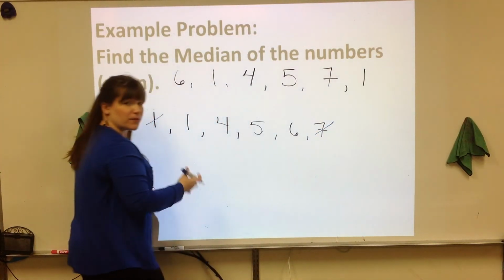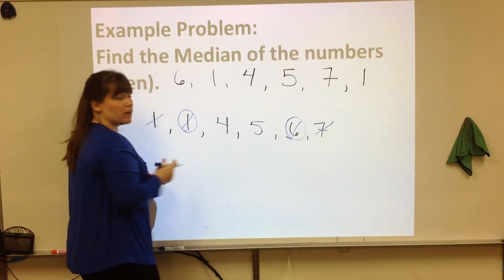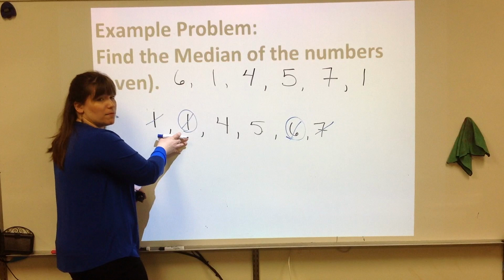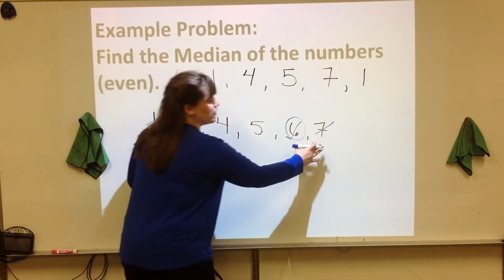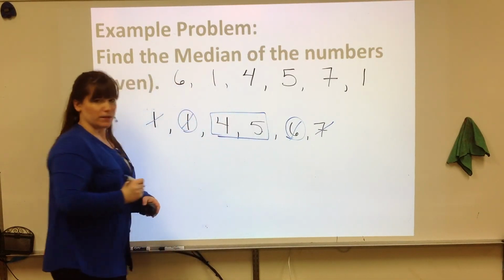You can cross off the first pairing. You can circle and cross off the second pairing, whatever you can do so that you have the same number. There's 2 on this side crossed off. There's 2 on this side crossed off. And now we're left with 2 numbers in the center.